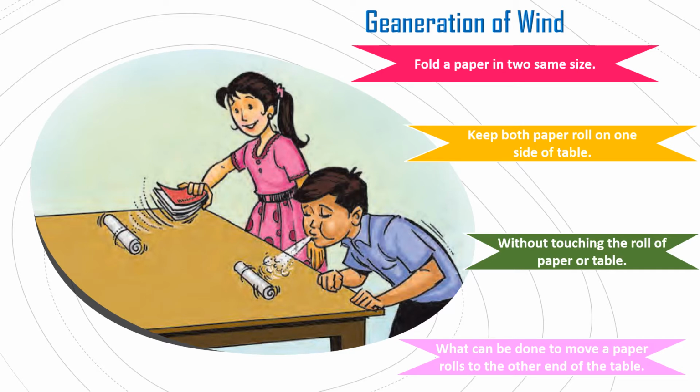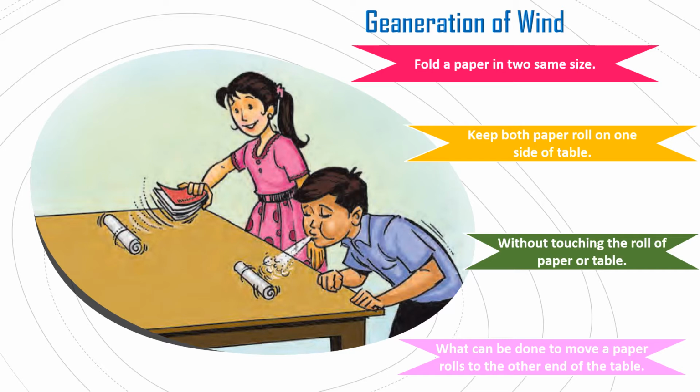Then second, suppose we take any object like paper or a book or notebook. When we blow air, what happens? Because of the air blowing, wind is created there. Because of the wind, the paper roll can change its place and direction. The place of the paper roll can be changed.